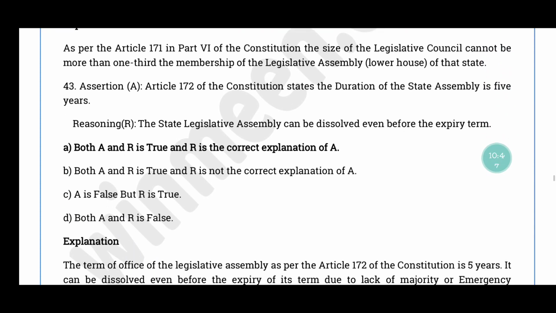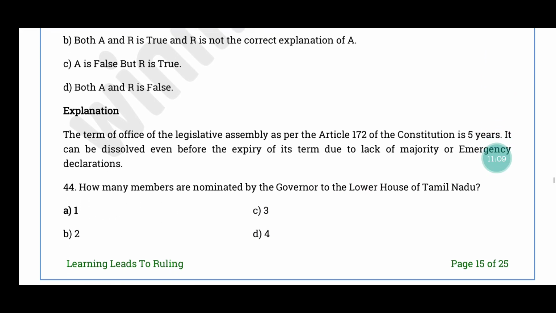Question number 43. Assertion in statement reasoning கொடுத்திருக்காங்க. Assertion. Article 172 of Indian Constitution states that the duration of the state assembly is 5 years. Reasoning. The state legislative assembly can be dissolved even before the expiry term. The correct answer is option A. Both the statement and the reason is true and the reason correctly explains the statement.